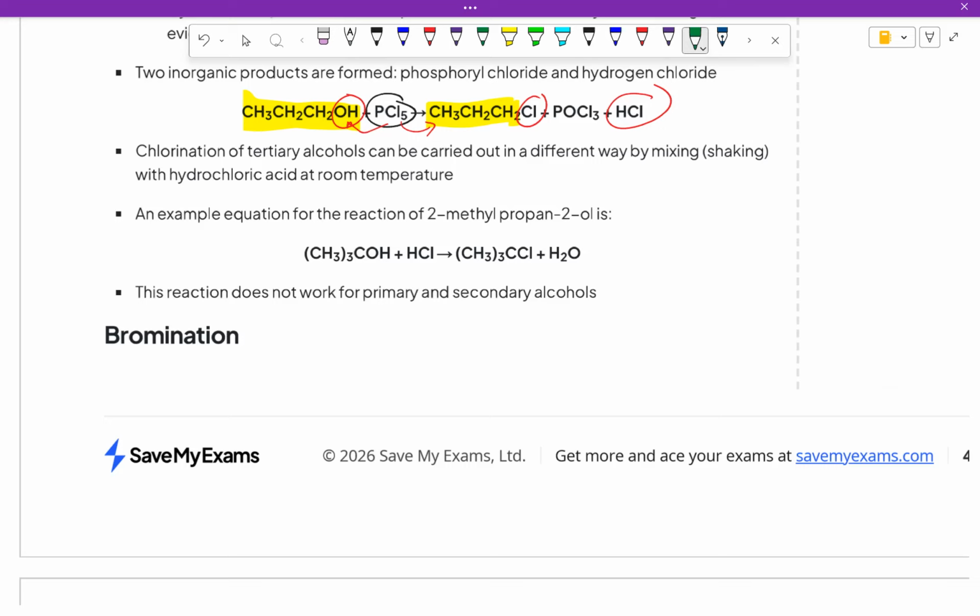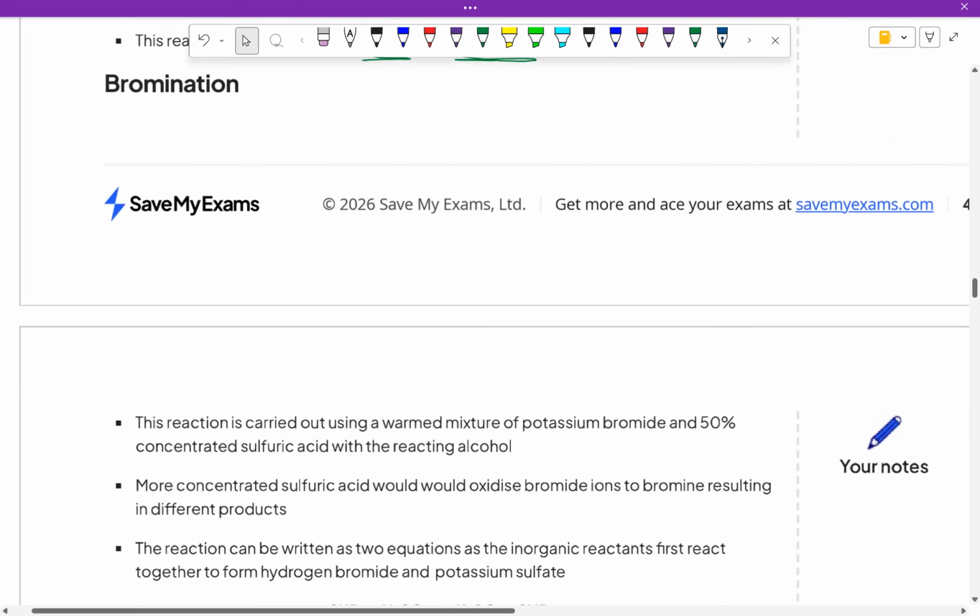But if it is a primary or secondary alcohol, it does not. That would be a different case. The only way of mixing in different ways is for the tertiary alcohol. That's what we have to remember. That's the reason why a lot of people hate organic chemistry, because you have so many things to remember. But anyway, let's go to bromination.